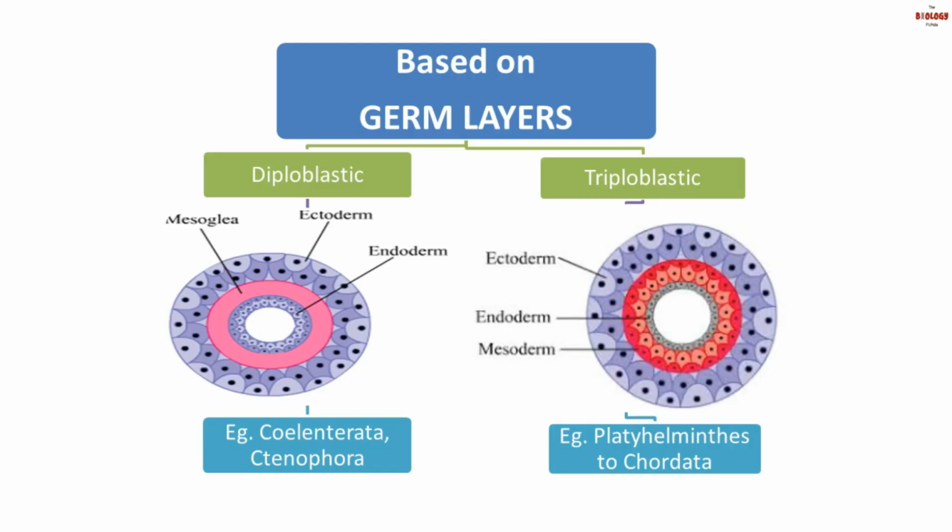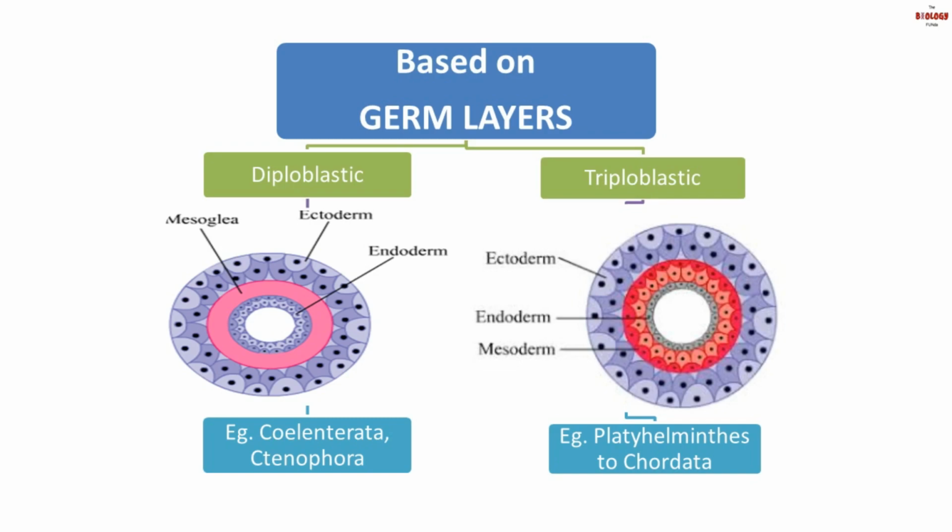Now, based on the germ layer, organisms can be considered as diploblastic or triploblastic. Now, let us see the triploblastic first. Here, you will find all the three layers, that is ectoderm, mesoderm, and endoderm. These kinds of germ layers are found from Platyhelminthes to Chordata.